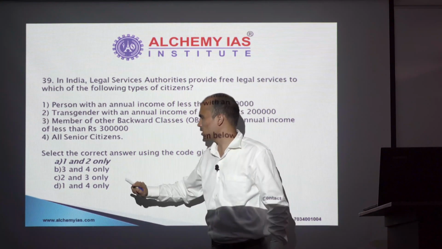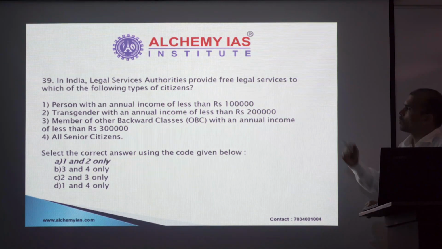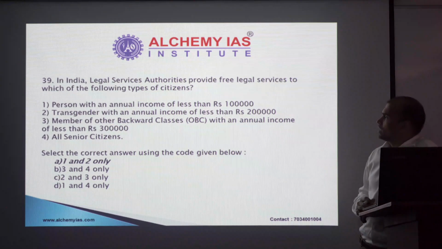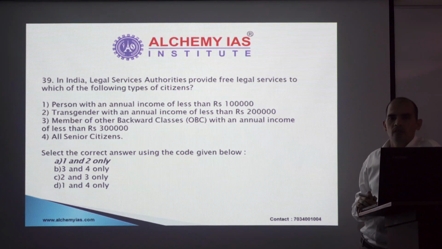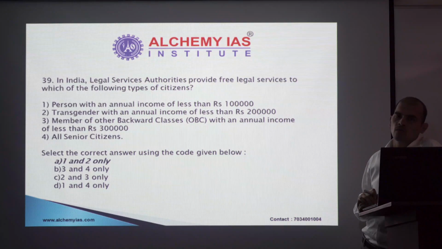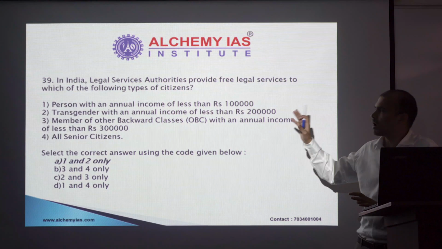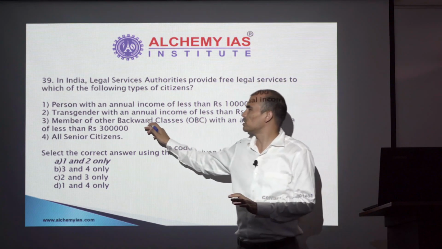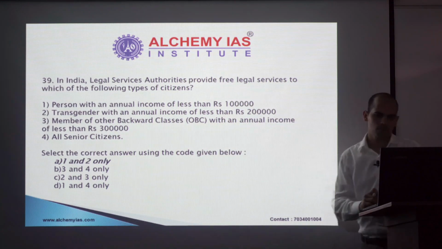That means options B and D are gone. Now you have reached a 50-50 stage between A and C. Let's have a look at the other statement. Member of OBC with annual income of less than rupees 3 lakh. Again, I don't know whether this limit is 3 lakh or 4 lakh. But what I know is that in normal parlance, what we talk of for OBCs is the creamy layer criteria, which is about 8 lakh rupees. I'm not sure about it, but with that kind of information, I can somehow try to remove statement 3 as well, which gives me option A as the right answer. Next.